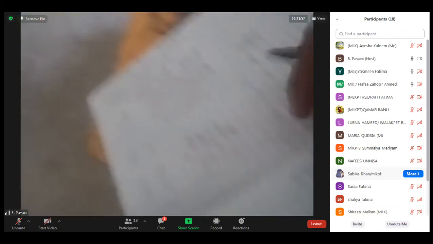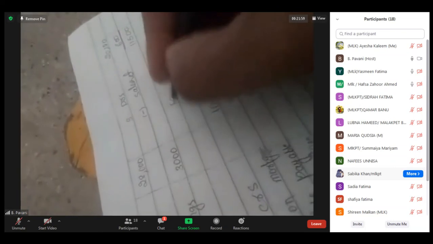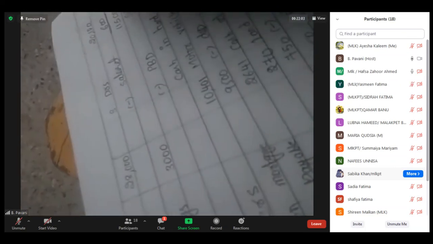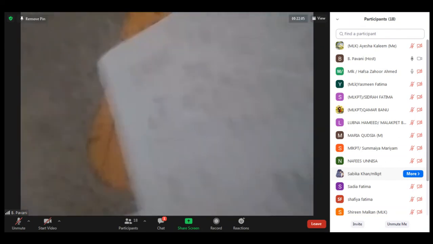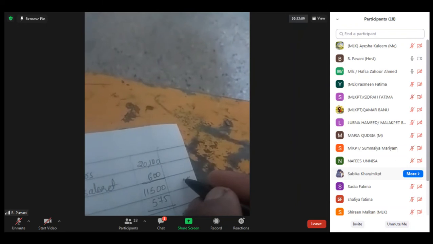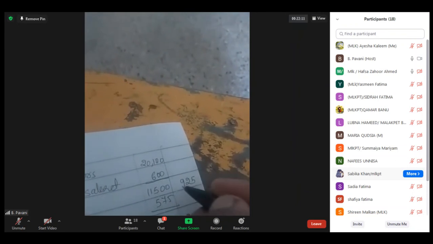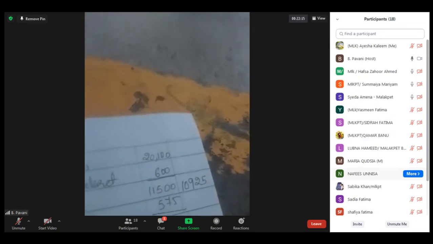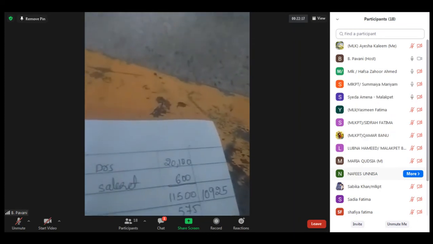So one effect here, and one more effect. What I'm doing under debtors, I'm writing it as less provision for doubtful debts is 575. If we subtract, what is the amount? Correct? Yes, ma'am.